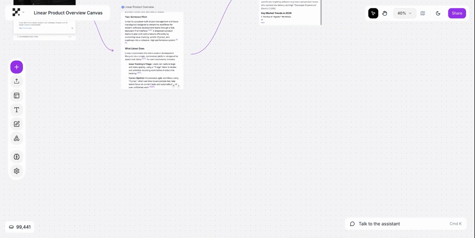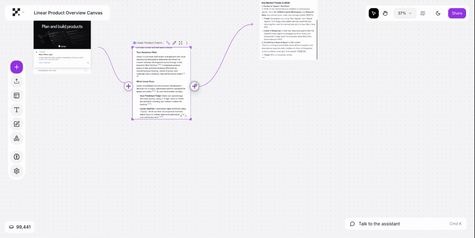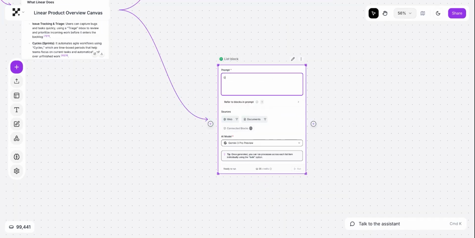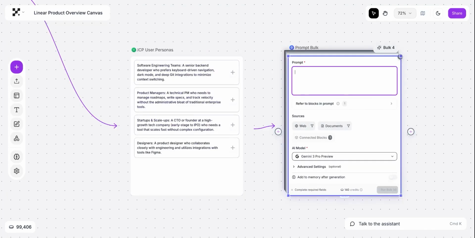In parallel, I'll kick off another stream here where I'll come in and explore the ICPs a little bit more for Linear. And I'm going to say, give me a specific persona for each of the ICP that is listed. And so here I'm going to say, give me a digital twin for each of these personas.